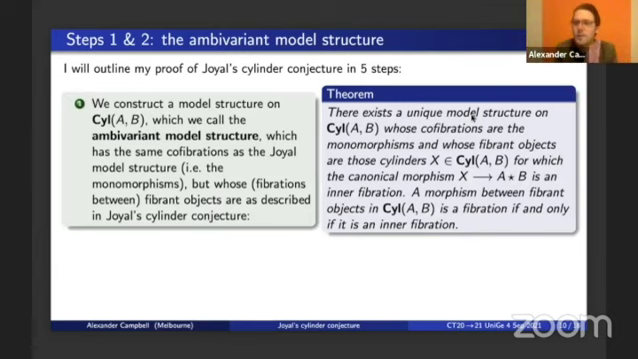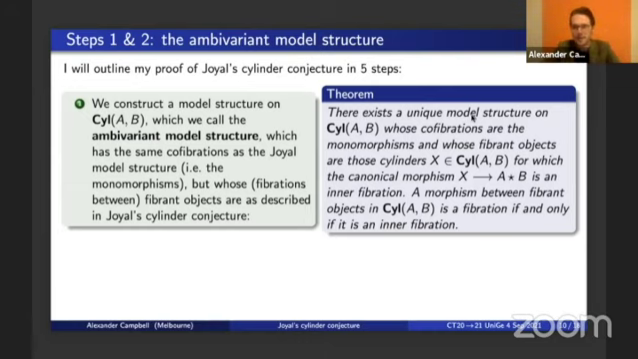So I'll outline this proof in 5 steps. In the first step, we construct for each pair of simplicial sets A and B a new model structure on sSet_{A,B}, which I call the ambivariant model structure, for reasons I won't get into, which by construction satisfies the conclusions of Joyal's conjecture.